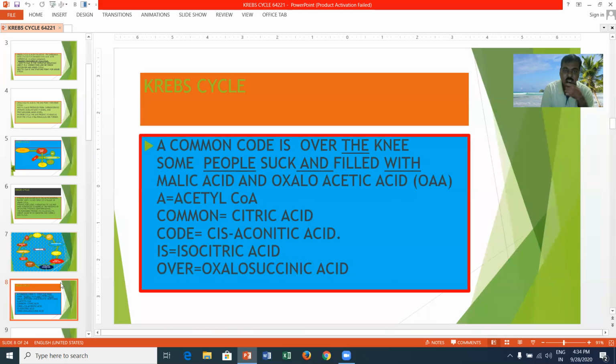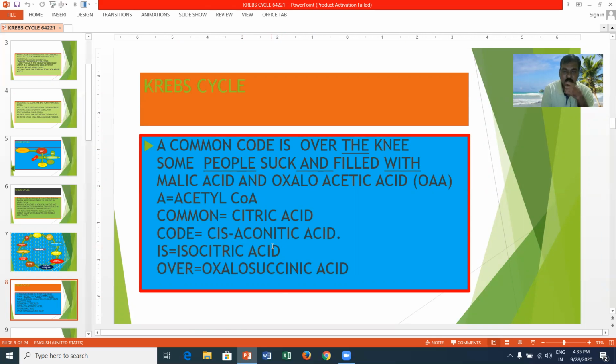Here I have developed a mnemonic for the entire Krebs cycle: A common code is over the knee, some people suck and filled with malic acid and oxaloacetic acid. Here A means acetyl-CoA. It is formed from the pyruvic acid. It is a versatile component in between glycolysis and the Krebs cycle. Common means citric acid. Citric acid is the first formed product in the Krebs cycle.